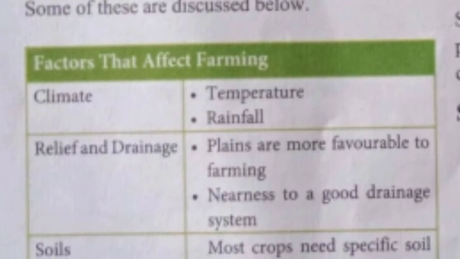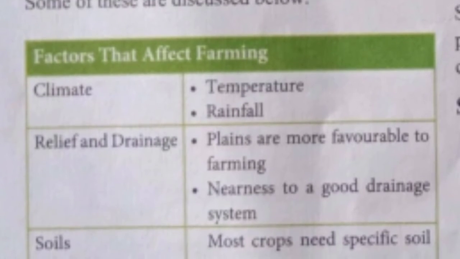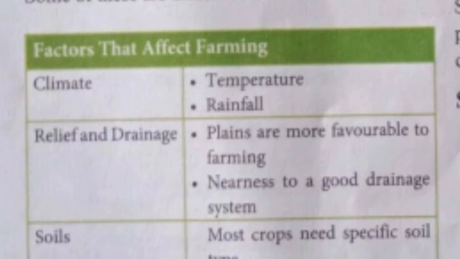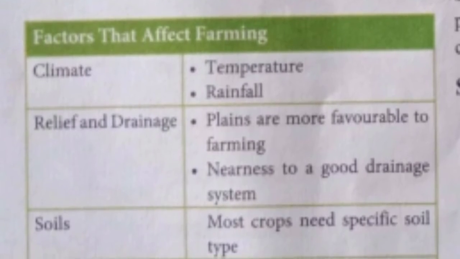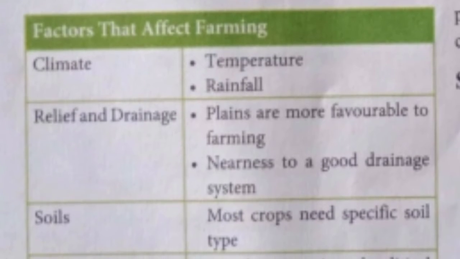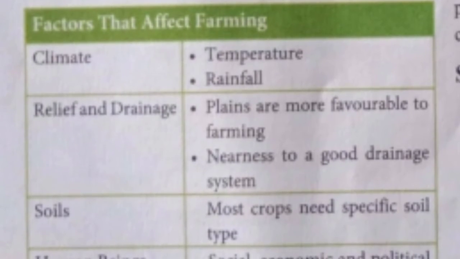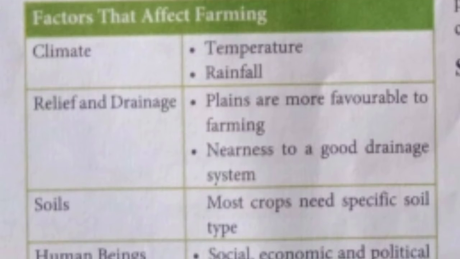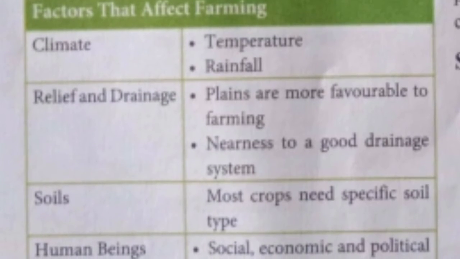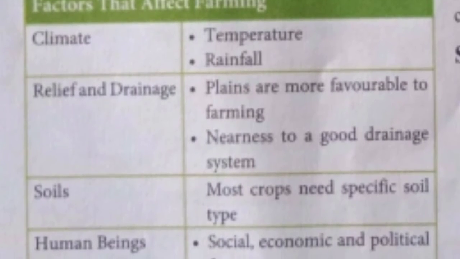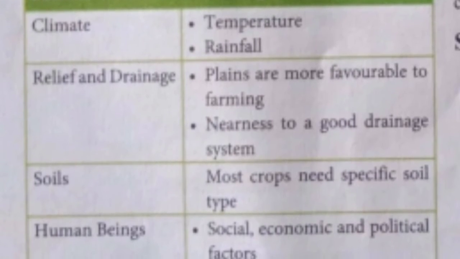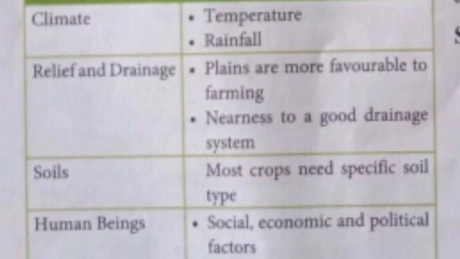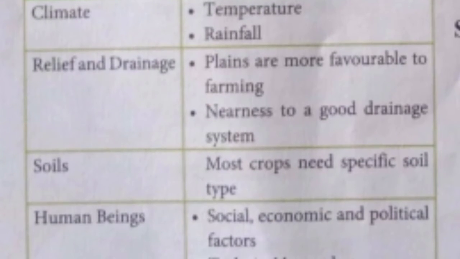The next factor that affects farming is soil. Students, most crops need a specific soil type. For example, black soil is also known as cotton soil because the crop of cotton grows well in this type of soil. Besides this, there are some human factors also that affect farming.